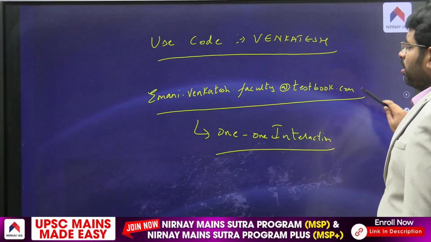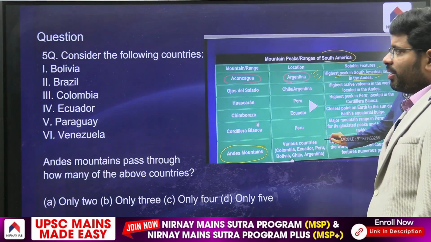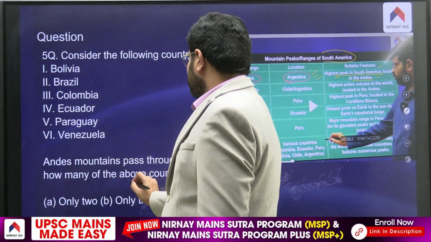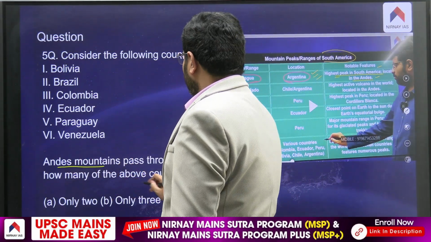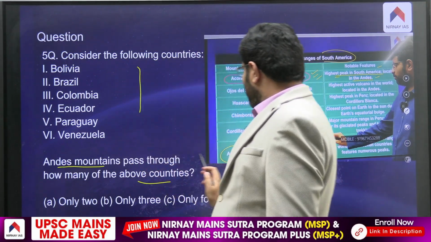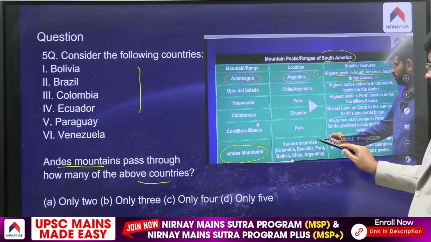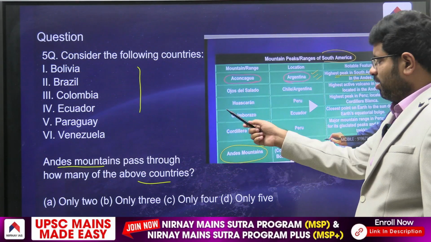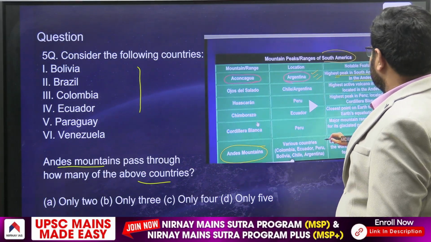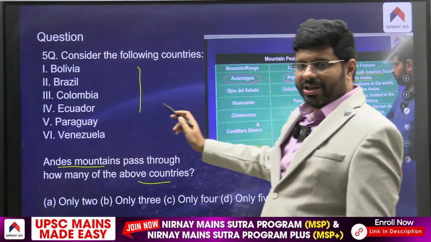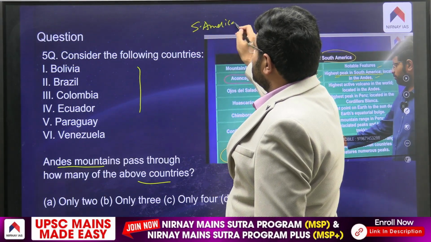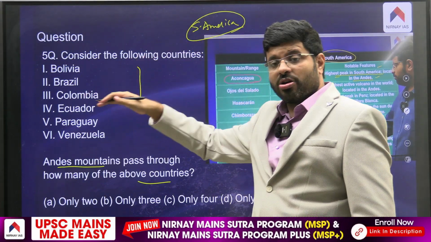Right. Then let us see the remaining questions which are being asked. There's a question about how many countries the Andes Mountains travel through. You see, very clearly we have seen the Andes Mountains. Look at me explaining: Colombia, Ecuador, Peru, Bolivia, Chile, Argentina. And even after this, there is also a picture where I have explained by showing the South America map as well, which are the landlocked countries and all, which are on the east.